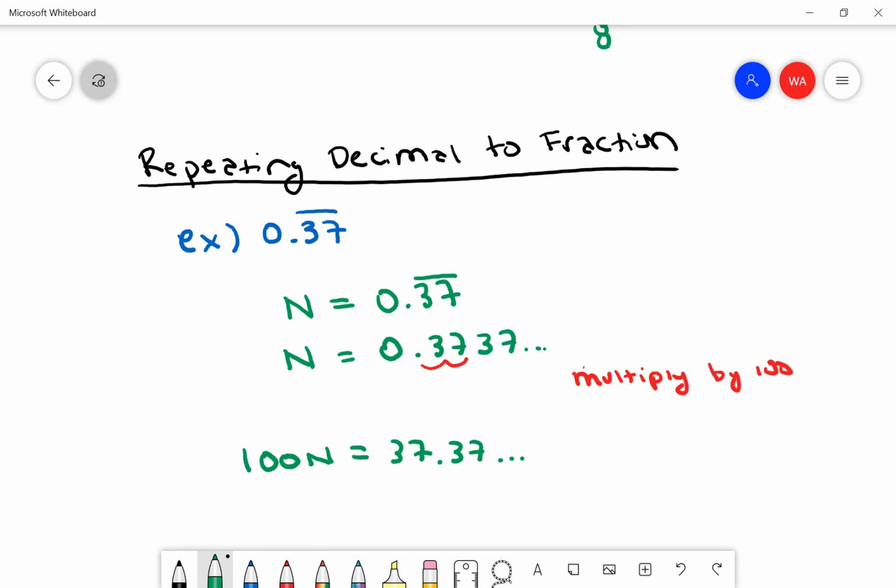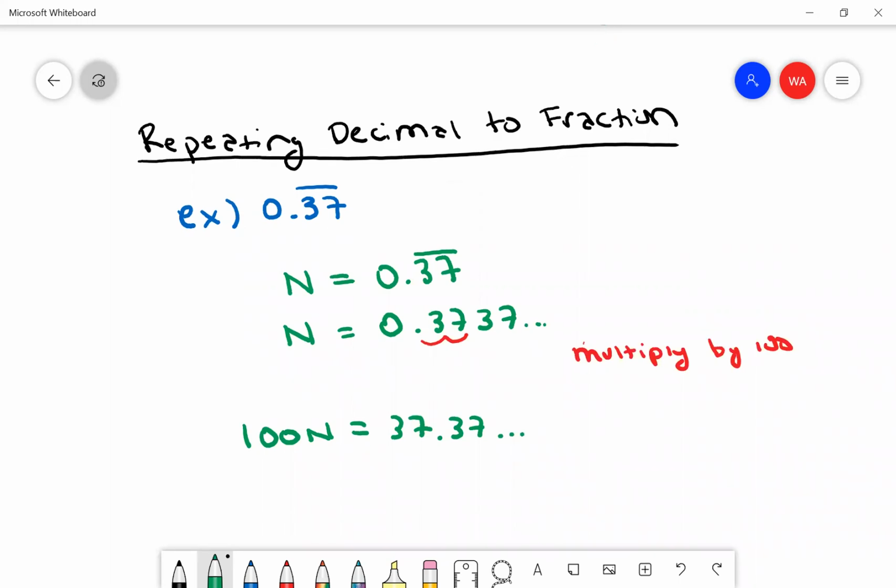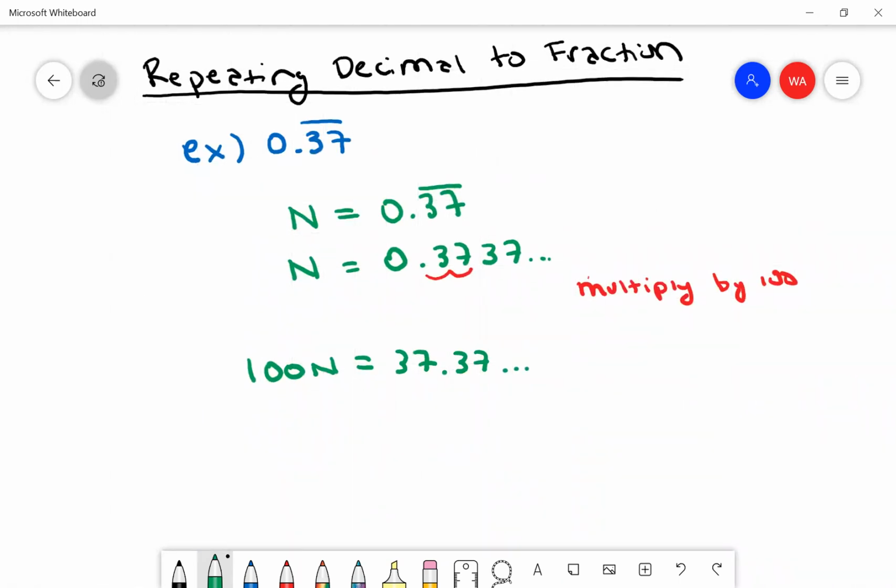All right. Now, I know that seems like, why would I do that? But here's why. I want to get rid of the decimal. The decimal is causing me a problem. I want to be working with whole numbers so that I can get a fraction. So here's how I'm going to get rid, quote unquote, of the decimal. I'm going to subtract my original statement, n equaling 0.37 repeating, from this expression.